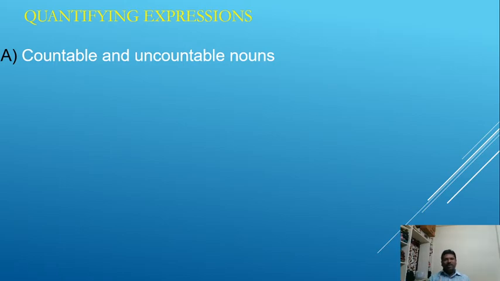My dear students, let me explain with one example. Water. What kind of noun is water? Is water countable or uncountable? It is not a countable noun, it is an uncountable noun. You can't say one water, two waters, three waters, four waters, five waters. One more example. Money. Is money countable or uncountable? Yes, money is uncountable. We can't count money by using the numbers 1, 2, 3, 4, 5, 6. I hope you understand. Have you understood what is countable and uncountable?